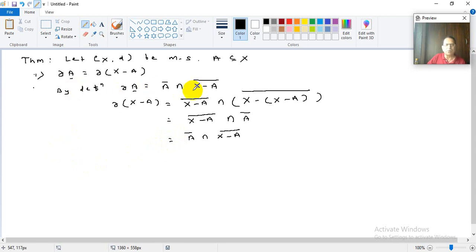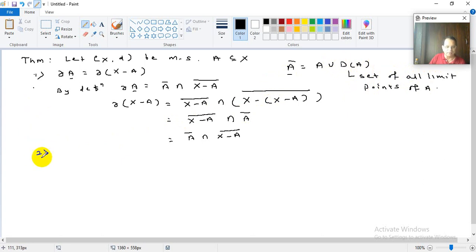And this is the working rule. Whenever any set is given, how will you calculate its boundary? Calculate A bar. What is A bar? Closure of A. What is closure of A? You know, closure of A is nothing but A union the derived set of A. What is the derived set of A? The set of all limit points of A. Right? This is your A bar. So that is the first result.